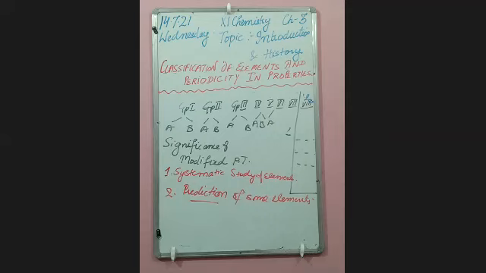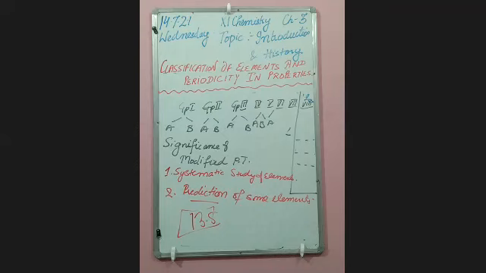Next is the correction of some doubtful atomic weights. See, I'm telling you this with one example. Before Mendeleev, beryllium was assigned a weight of 13.5, with its equivalent weight 4.5 and valency 3, which was wrongly calculated. This is not the valency of beryllium, but at that time, before Mendeleev, scientists were thinking that the valency of beryllium is 3 and its equivalent weight is 4.5. So its atomic weight came out to be 13.5.